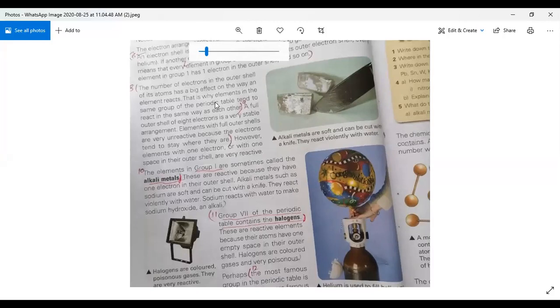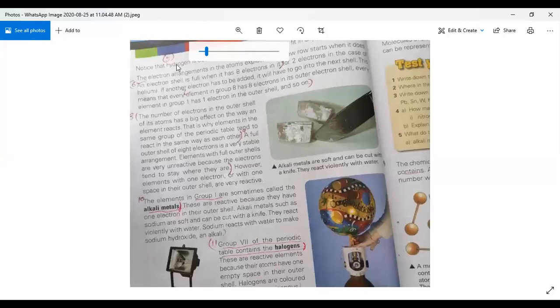Beta, you can see the number 5 property which is given in your book. Notice that hydrogen is outside the main table. It does not fit any particular group. This is number 5. Notice that hydrogen is not fixed in any particular group.